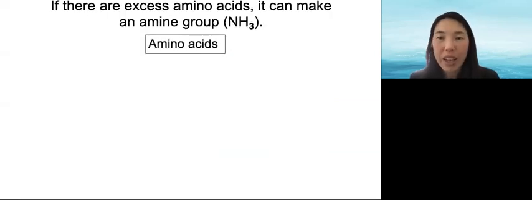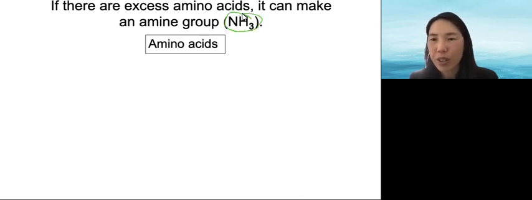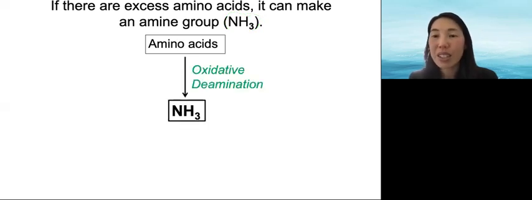Excess protein cannot be stored, but we don't want to waste it. So let's see what we can do with our extra protein if we ate too much of it. What we will do is take off the amine group, which is NH3. This process is called oxidative deamination. De is the removal, and amination is for the amine group. The reason why is that NH3 is very versatile in what you can do with it. Let's look at some options.